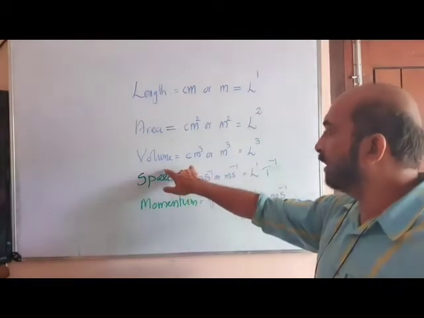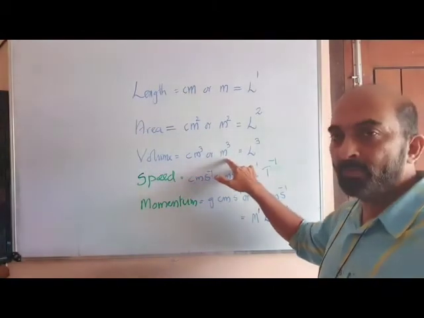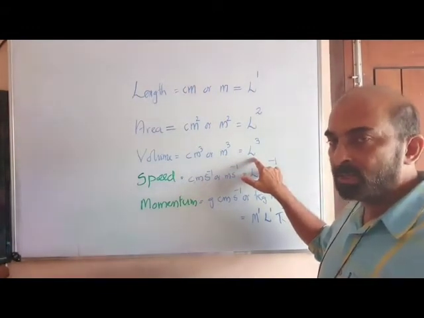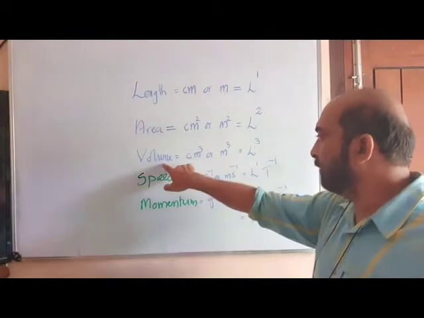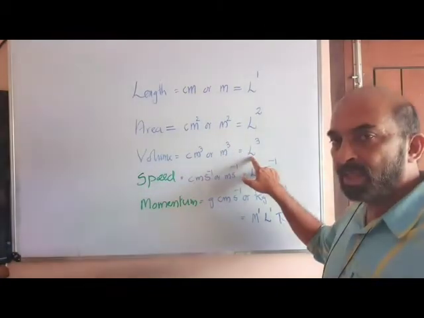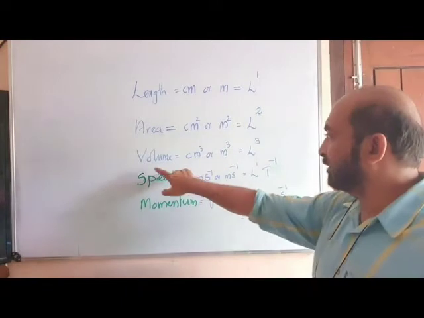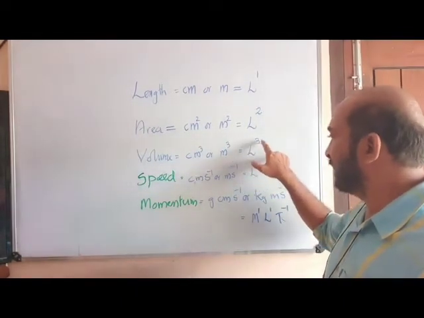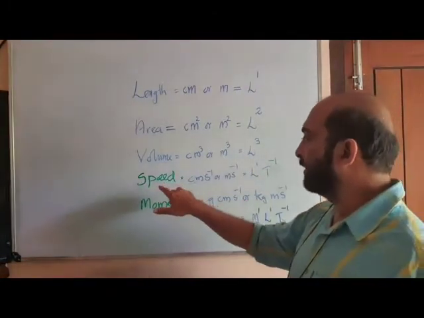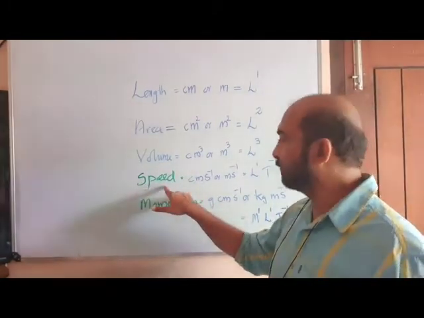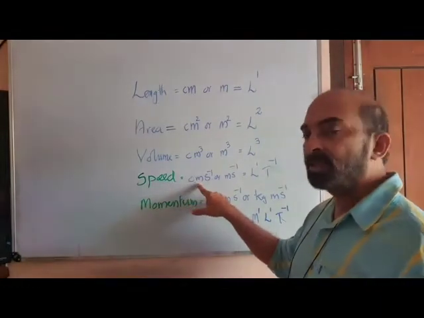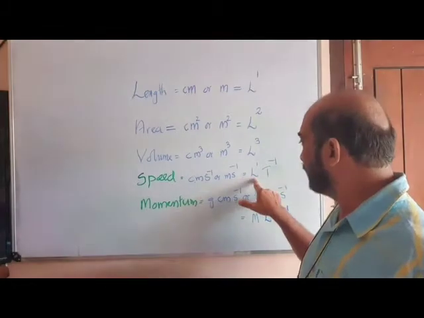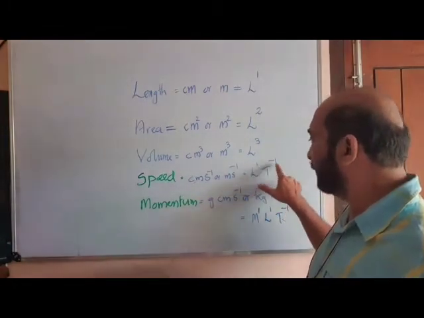Now volume, centimeter cube or meter cube. In general, the base unit L to the power 3. So dimension of volume with respect to the base unit L is 3. Now we come to combination of two different base units. Speed. Speed can be either centimeter per second or meter per second. That is length to the power 1, time to the power minus 1.